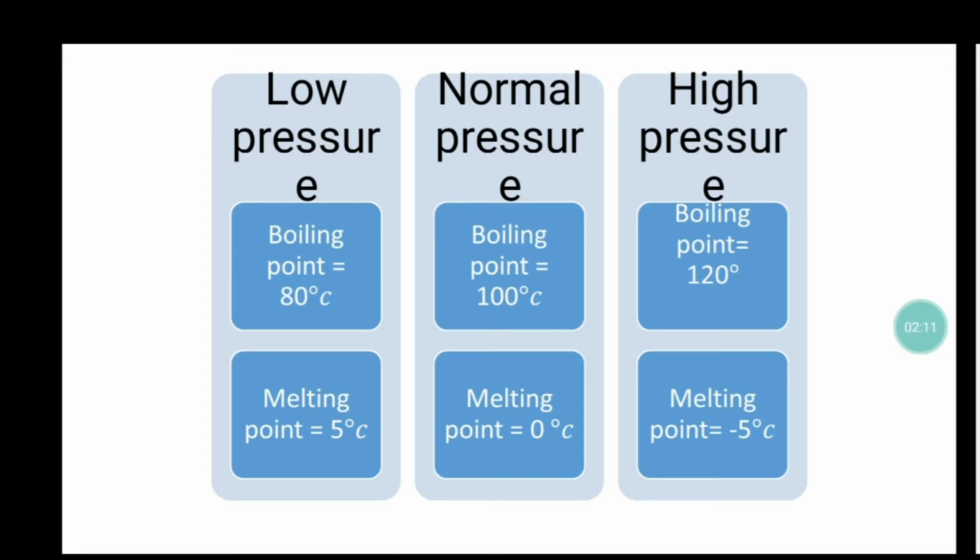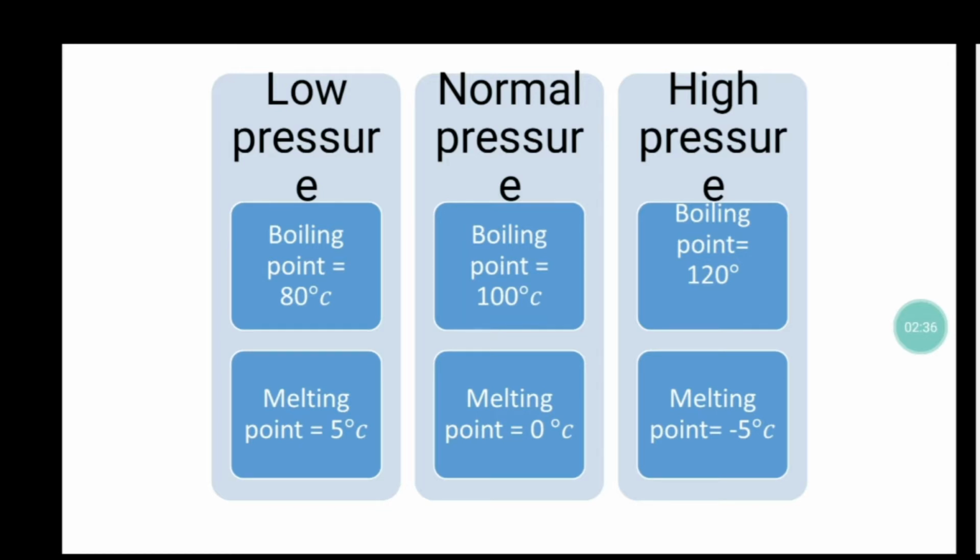Melting point from 0 degrees, it decreases. As boiling point increases, melting point decreases. It goes from 0 to -4, -5 degrees Celsius and so on. This is what is high pressure. At high pressure, the melting and the boiling point of water is given, right?